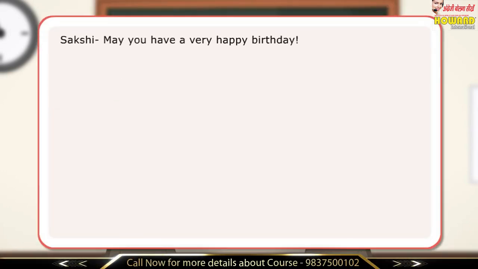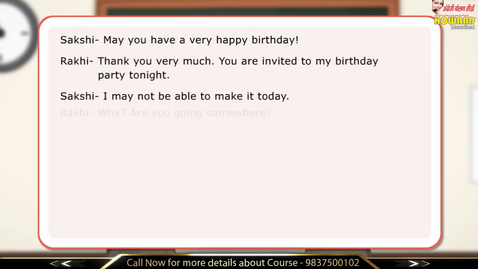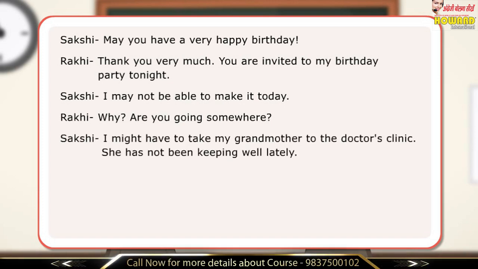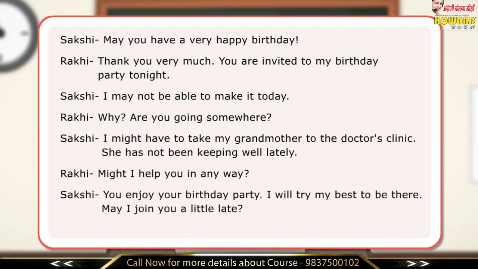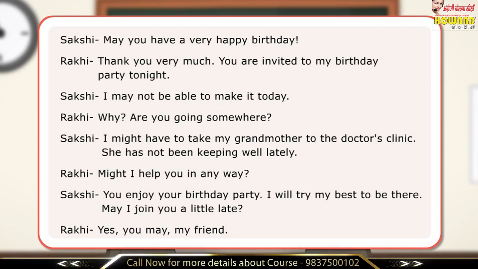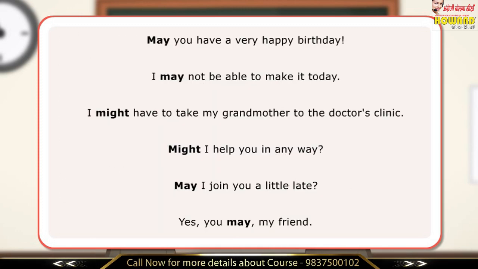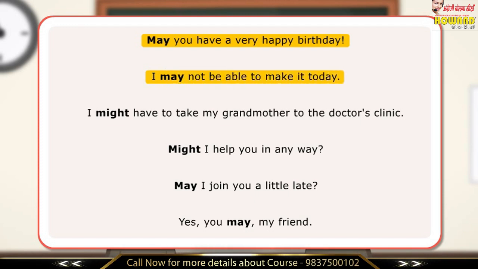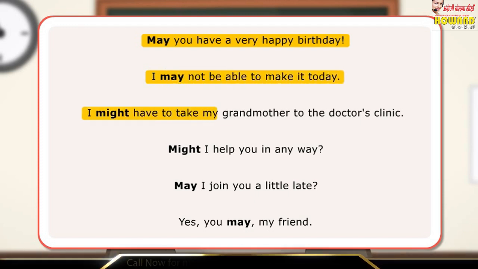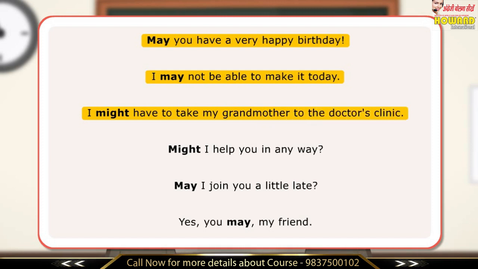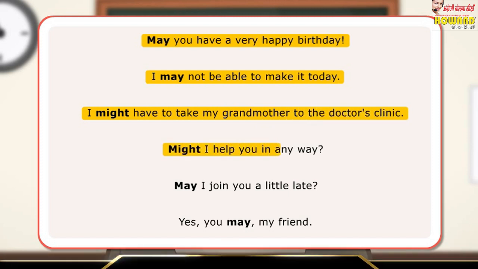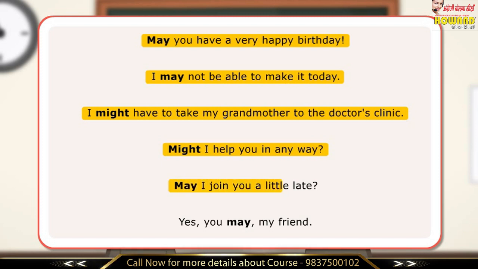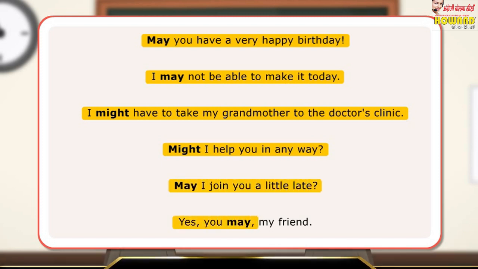In the dialogues, the girls have used may or might to express a wish, possibility, polite offer, and for asking and granting permission. Here are examples of sentences with may and might. May you have a very happy birthday. I may not be able to make it today. I might have to take my grandmother to the doctor's clinic. Might I help you in any way? May I join you a little late? Yes, you may, my friend.